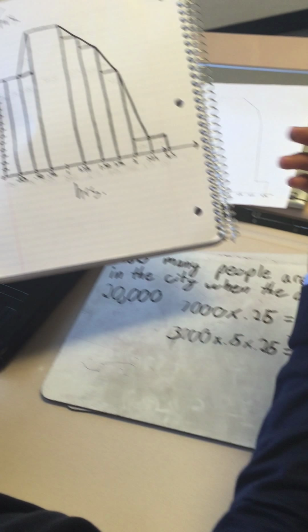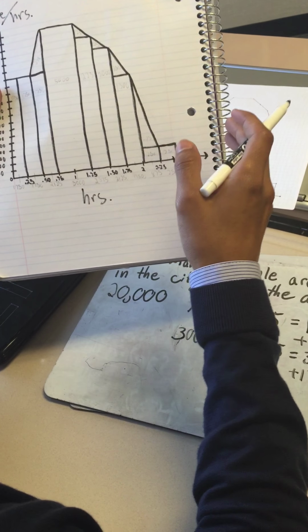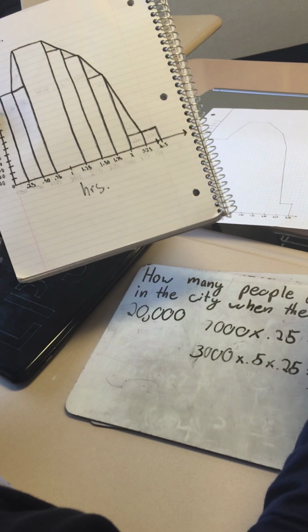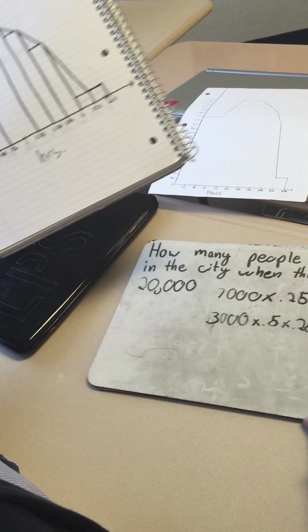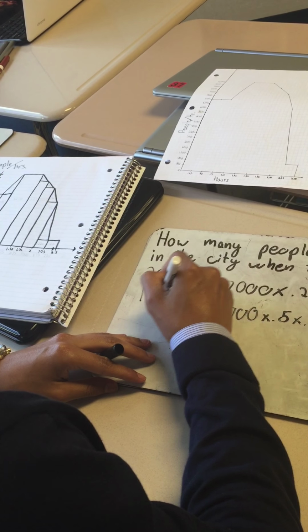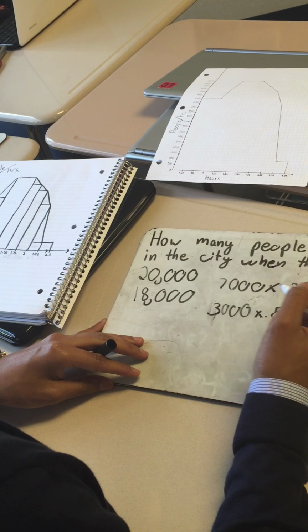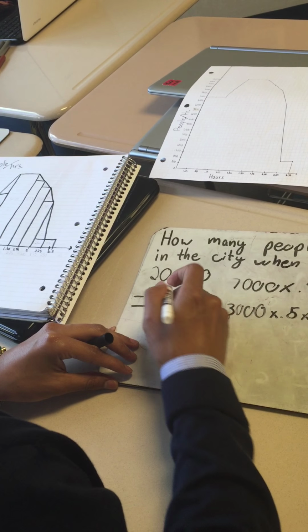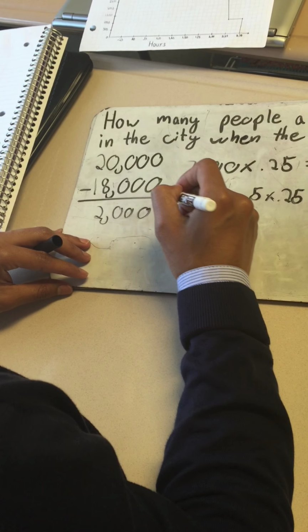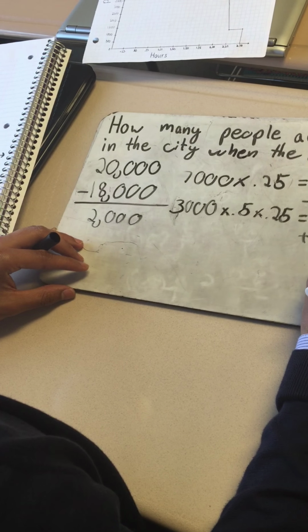And as you can see, they're all divided to make it easier to calculate how many people will be able to escape the city. And so as a final answer, I determined that 18,000 people will be able to escape. So if you subtract that from 20,000, a total of 2,000 people will be left in the city when the ash hits.